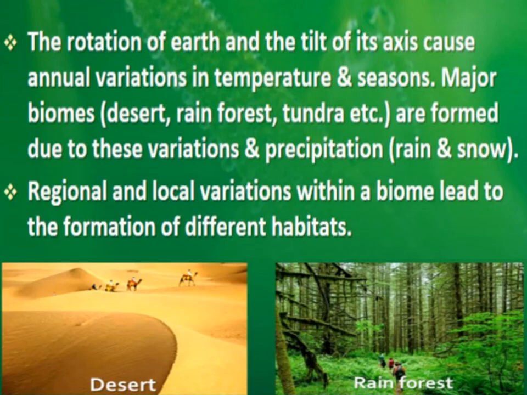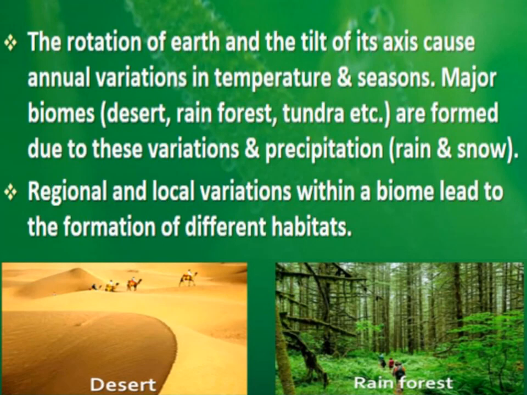So due to that, major biomes like desert, rainforest, tundra, all these are different biomes. These different biomes are formed due to variations in temperature and precipitation. Precipitation means rainfall and snowfall, right? So all these major biomes like desert, rainforest are formed due to temperature variations and due to precipitation variations.